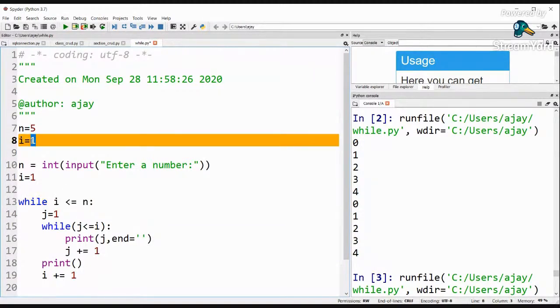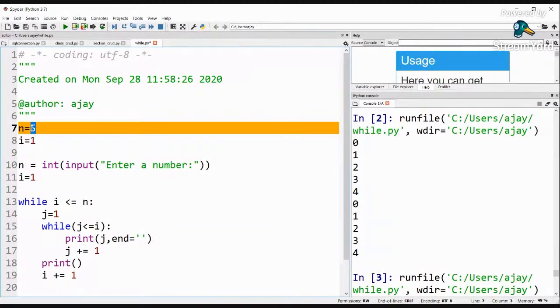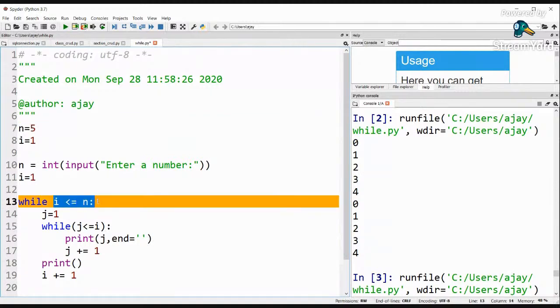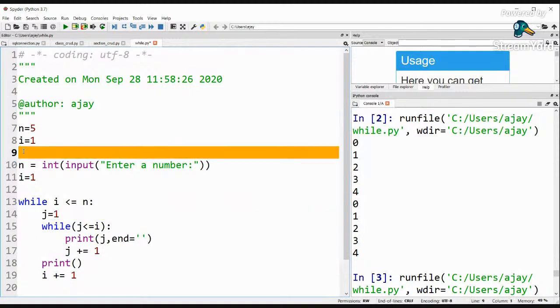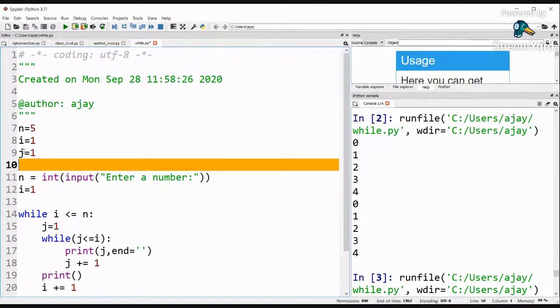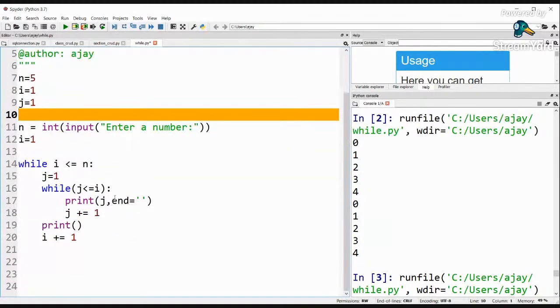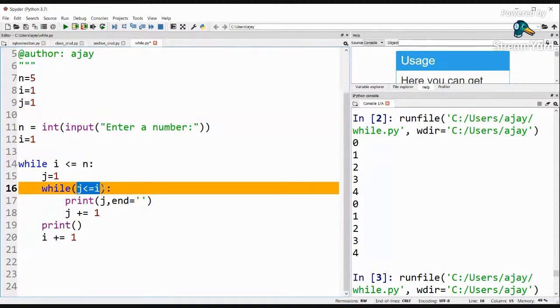What is the value of i? That is 1. What is the value of n? That is 5. So this is true, because 1 is less than or equal to 5. Inside this, again, there is a variable j equal to 1. Even this condition is true. Inside this, again, there is a while loop, and i and j both are 1, so this is 1 less than or equal to 1.